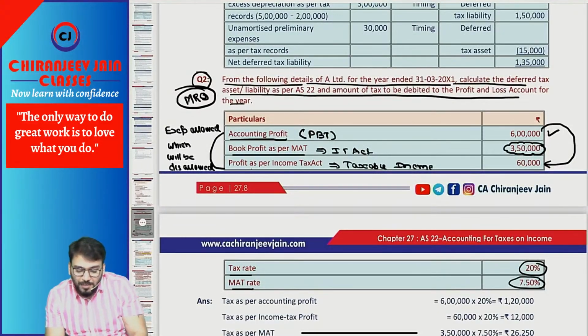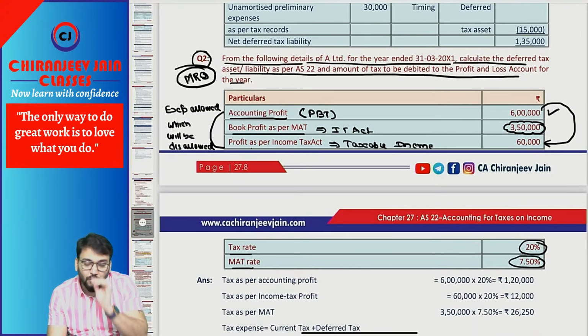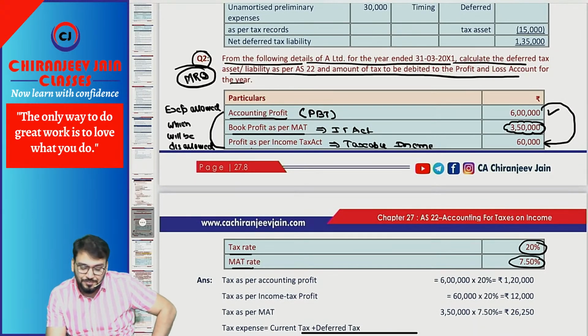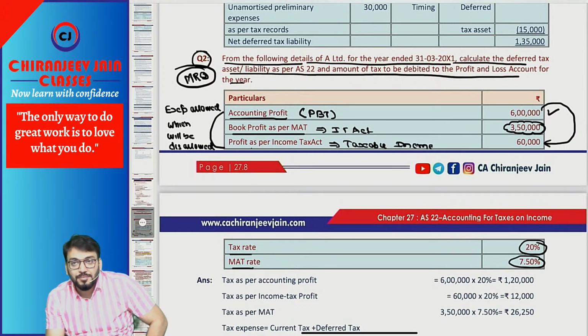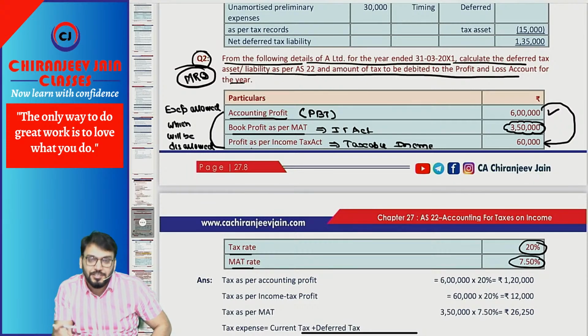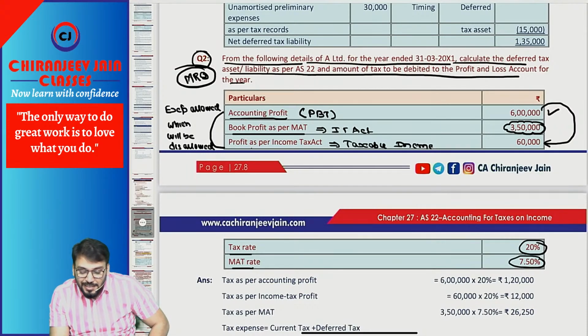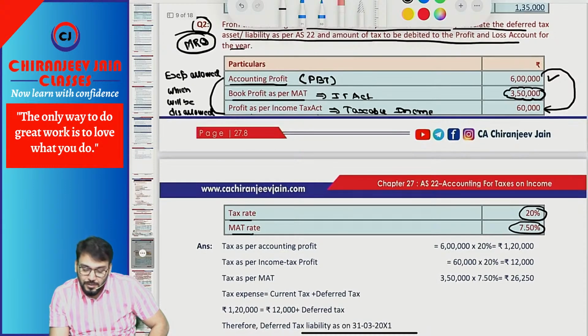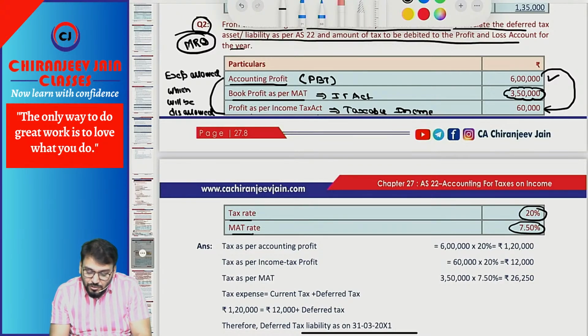From the following details of A Limited for the year ended 31st March, calculate deferred tax as per AS 22 and the amount of tax to be debited to the P&L account. So they have given accounting profit. Accounting profit means what? Profit before tax. Book profit as per MAT. This is calculated as per the Income Tax Act, but on this we apply the MAT rate. Then profit as per the Income Tax Act means taxable income. Then they have given the tax rate, then they have given the MAT rate. Understood? Correct. So can I say first we'll calculate tax on accounting profit?